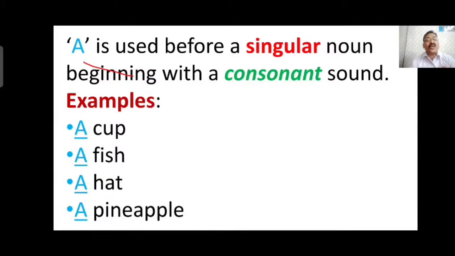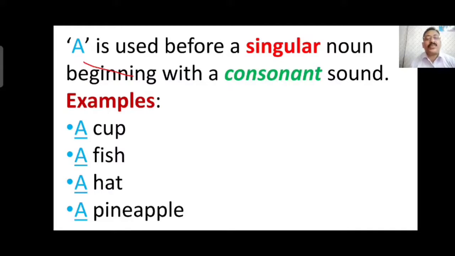Some of the consonants I am telling: B, C, D, F, G, H, J, K, L, M, N, P, Q. Like this, 21 are there. These 21 consonants generally have a before them.